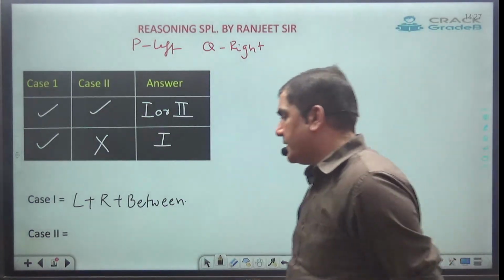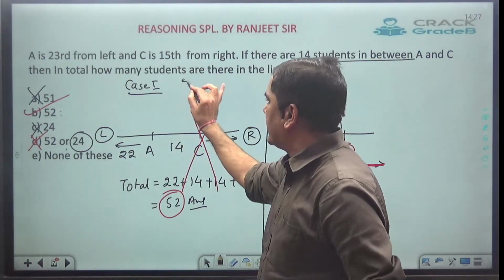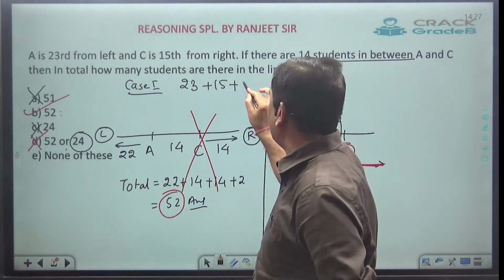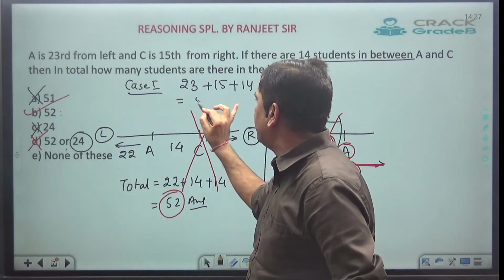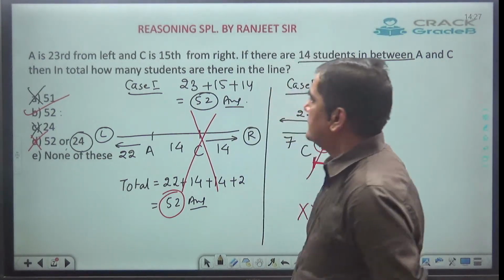No need to plot the diagrams. Just see in this one. Left is given to be what? 23. Right is given to be what? 15. In between is given to be what? 14. Simply add all of them, you will get the answer as 52. Done.